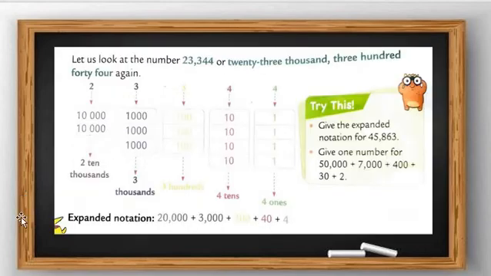Then after that, we check this example. Let's look at the number 23,344. Let us look at it here, all students. How many digits are there? 5 digits are there. So what should it be called?